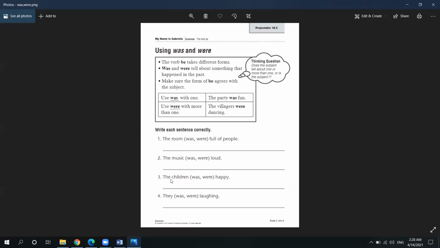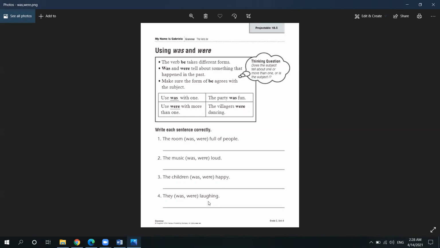Music, it. The children, and here the children is plural. Pay attention to that, we use it to talk about more than one child. So the singular is child and the plural form of it is children. So it's like saying they. Do we say they was or they were? What do you think? The children, happy, was or were. They was or were laughing. It's like smiling, but with a sound, or making sounds while you're smiling.